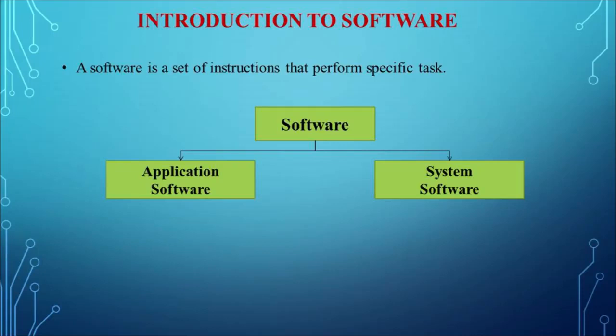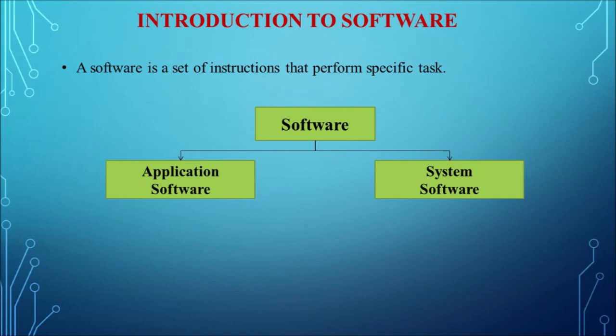Software is divided into two types. So application software and system software. So first, application software is a set of programs which is used to perform a specific task. For example, MS Word, Microsoft Word. It is an application software to create the text document. And VLC media player. So it is used to play audio files, video files, all the media files. So all these comes under the application software.